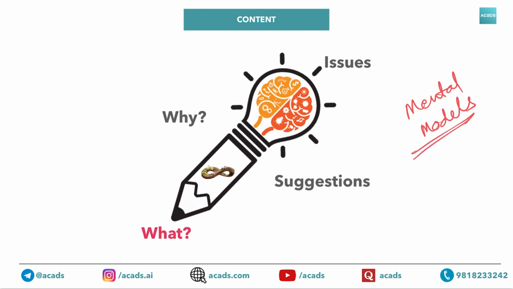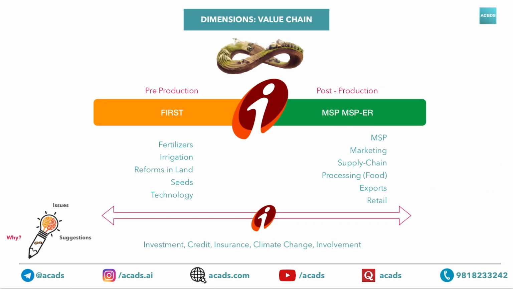Mental models. First, we will focus on what... until now it was feeling like a lot, but now things will start making sense. So please watch very carefully now. We are going to focus on dimensions of agriculture. Suppose you get any question related to agriculture, you should be able to explain it through different dimensions of agriculture. Now you must be thinking, what is the meaning of these dimensions? So let me take you to the next slide and explain it to you.